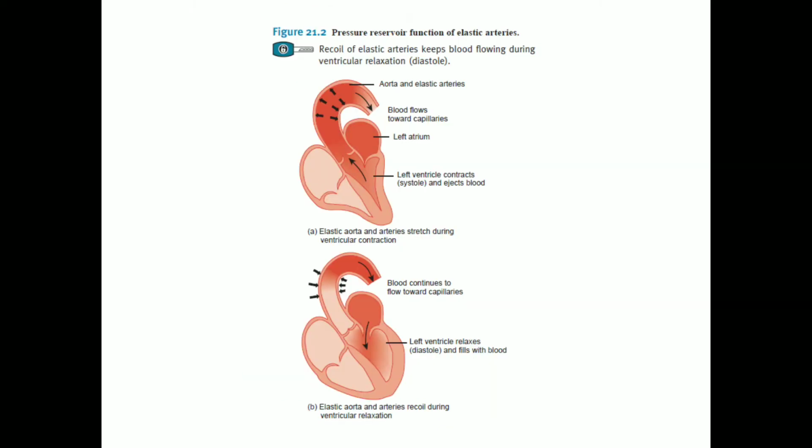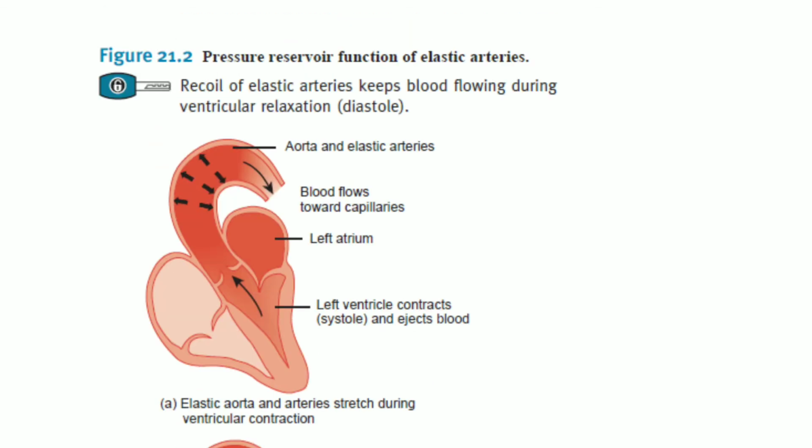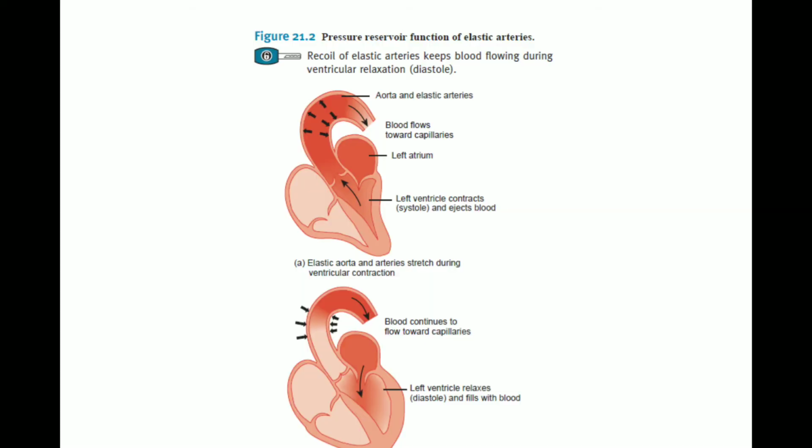This picture shows the pressure reservoir function of the elastic arteries. The arteries are of different types. One is called the elastic artery, and the other is the muscular artery. In this picture, you can see how the arteries play a very important role. The biggest artery is called the aorta. You can see two different pictures.